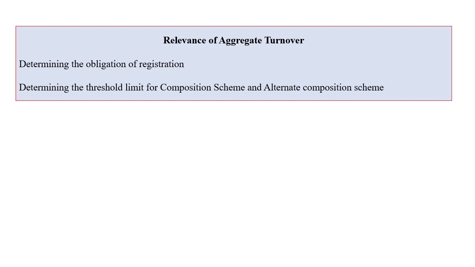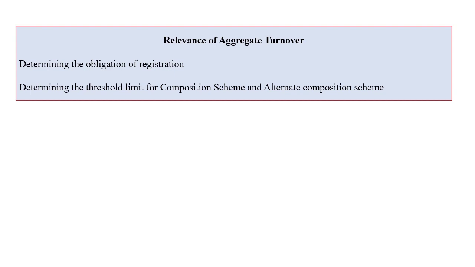The next point: whether a person is eligible for the composition scheme or alternate composition scheme is to be decided on the basis of aggregate turnover. So first of all we have to decide aggregate turnover, and if it is crossing 1.5 crore or 75 lakh, then he is not eligible for composition scheme. In the same way, if the turnover is less than 1.5 crore, and in some special cases less than 75 lakhs, then he is eligible for composition scheme, or in alternate composition scheme the limit is different, it is 50 lakh.